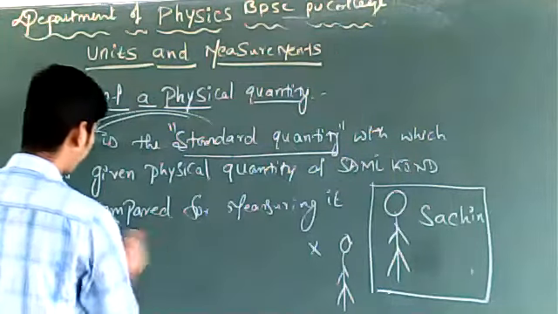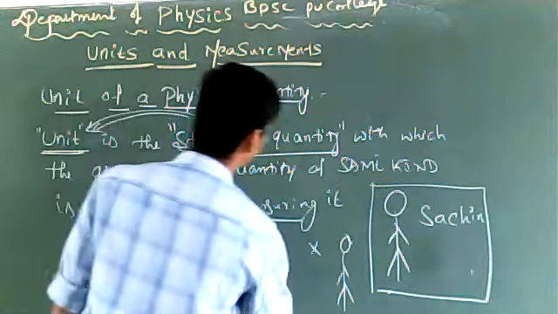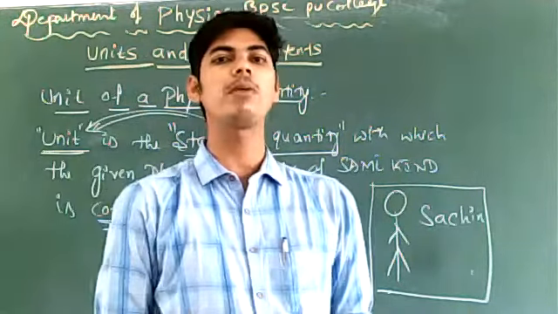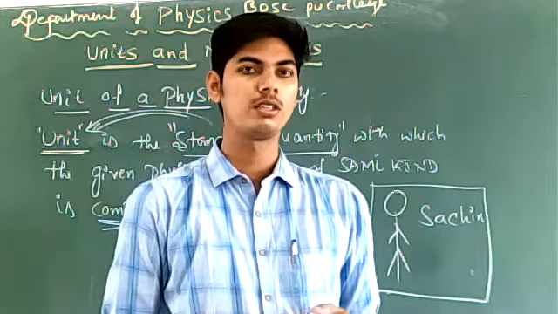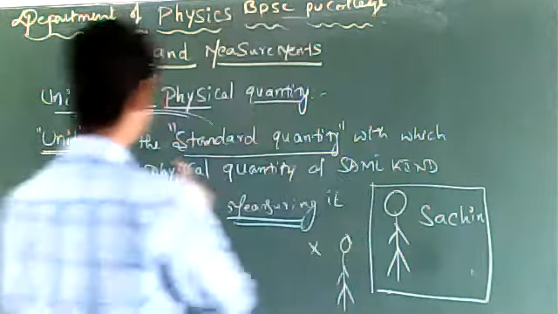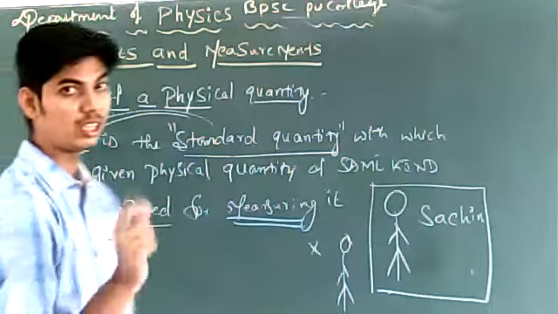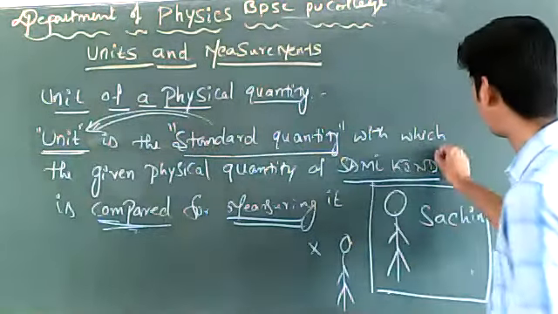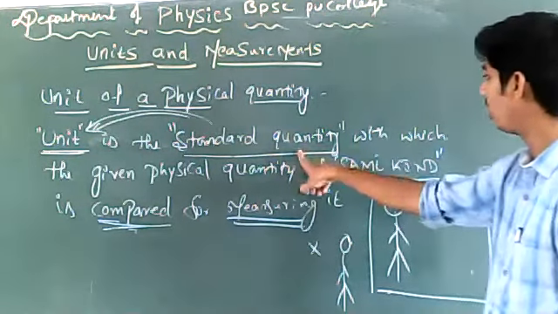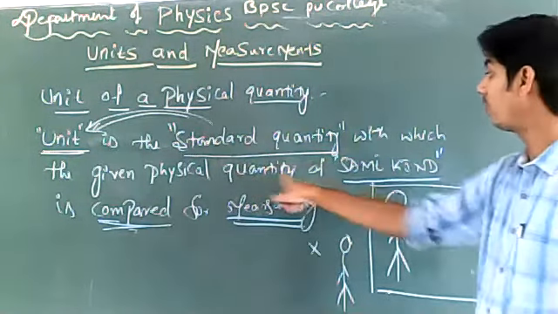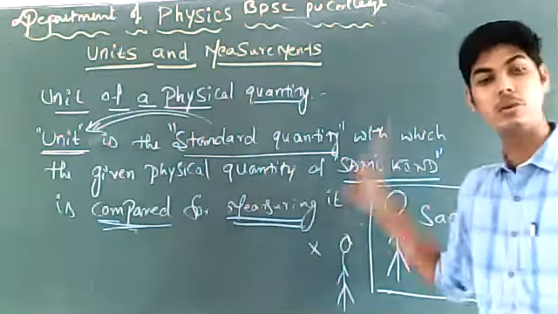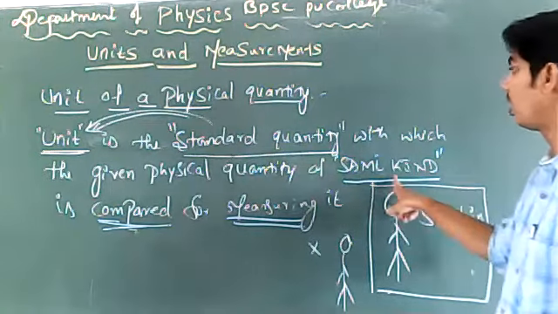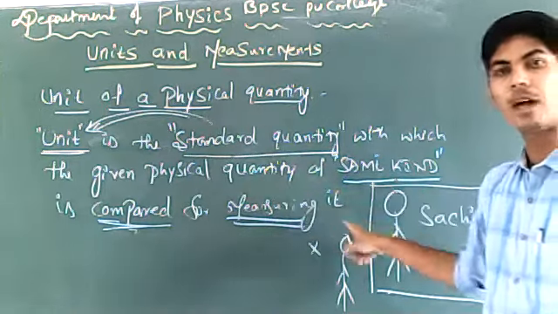Whenever you are comparing, you are actually measuring it. You compare in order to measure, or else you do not compare, isn't it? So you must specify these things clearly while writing the definitions. Unit is the standard quantity with which the given physical quantity of same kind is compared for measuring it. This must be mentioned.